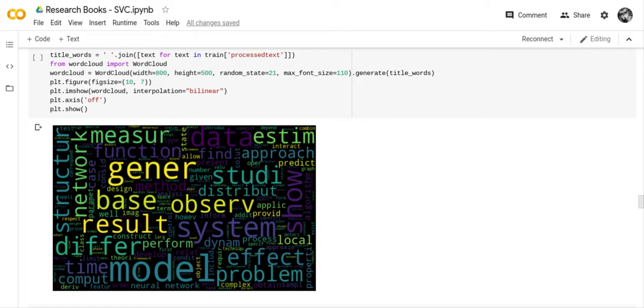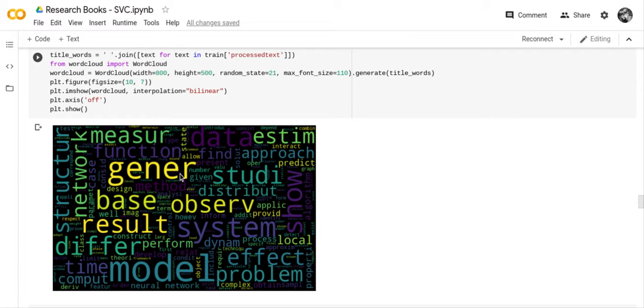I'm not going to change the coding, but I said title words because at the time I was going to do the words in the title and the words in the abstract. But then I decided not to use the title, so this is all the words in the process text, which is really the abstract, even though it says title words.